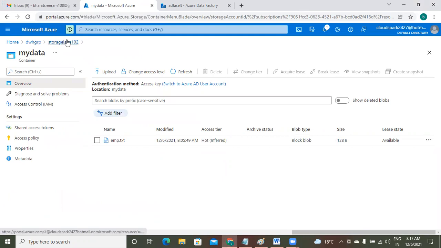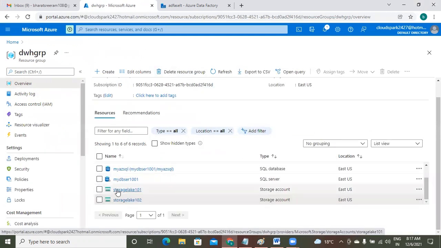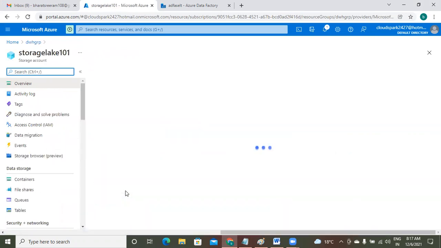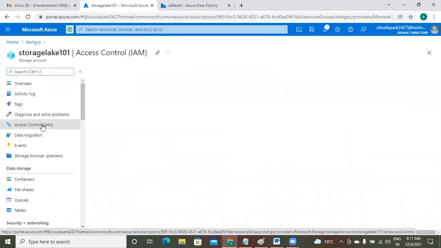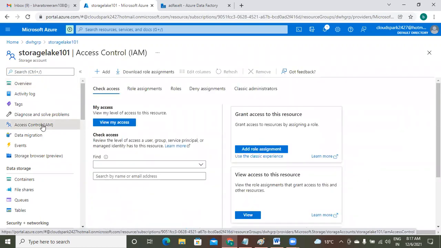I'm coming back to one of the storage accounts. Let me go with storage lake 101. All of you observe IAM, access control. But basic admins also don't have access to this IAM.